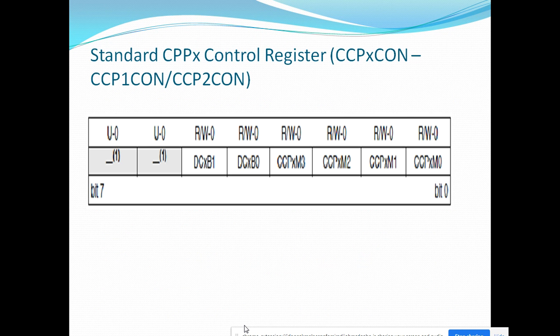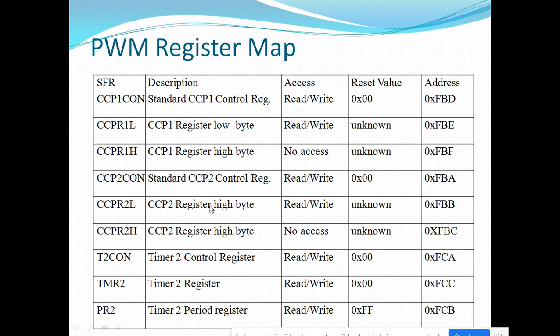Now here two terms we must know. One is duty cycle, that is T on by total T, that is T on plus T off. If we are setting 50% duty cycle, that means T on will be equal to T off. That will give us 50% duty cycle, and in this period register we will set the period of the pulse, that is on period plus off period. Pulse period we can set by writing a value to the PR2 register.